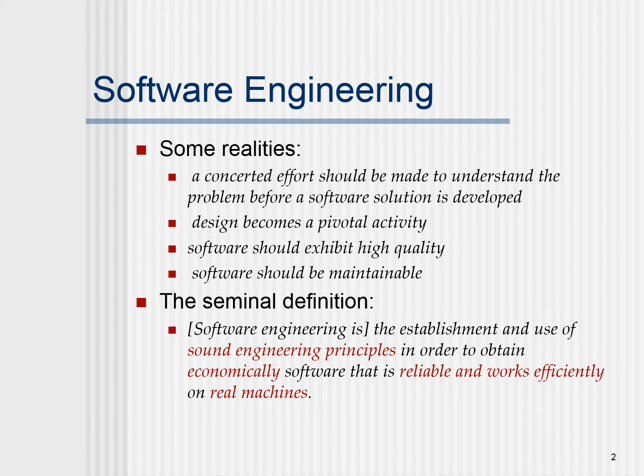It has come up from realizing certain realities: a concerted effort should be made to understand the problem before a software solution is developed, and a pivotal activity finally brings up a design which may exhibit high quality and be maintainable. So in keeping up all these reality points, software engineering principles have been brought in to better support software development.